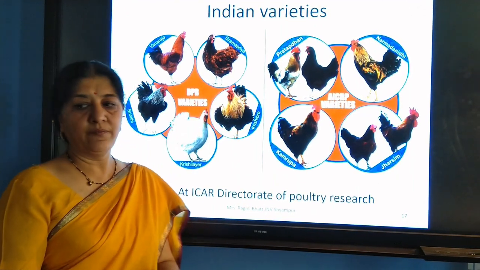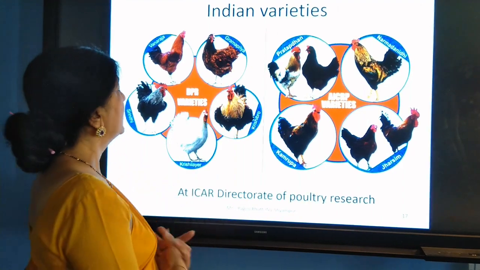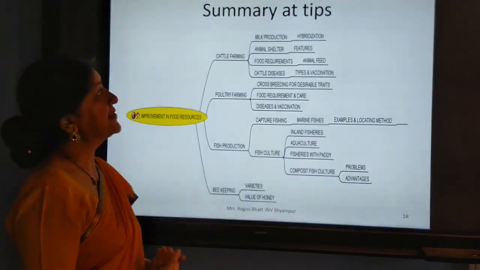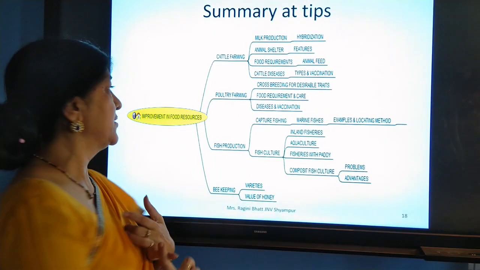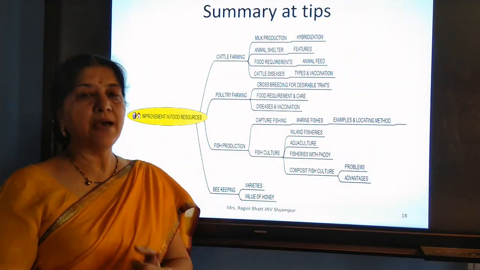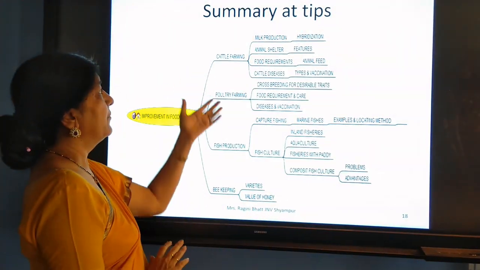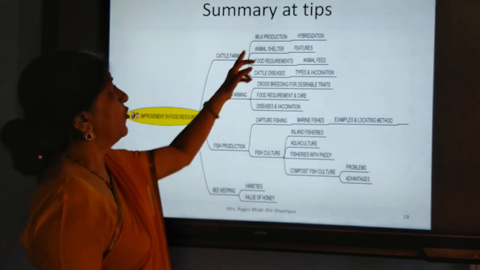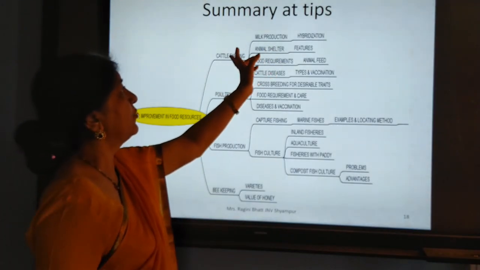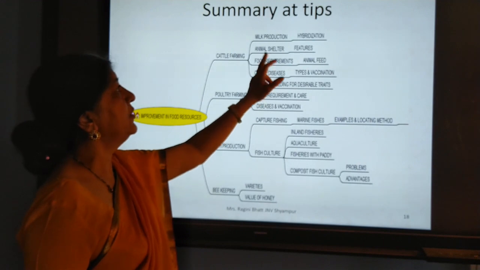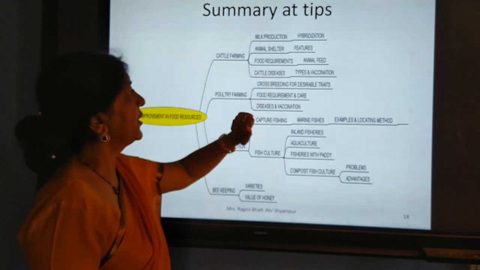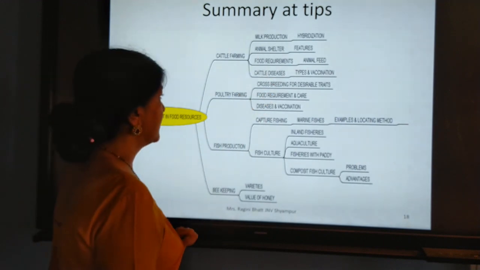Now it's the time for the summary of the chapter. So let us see the summary and tips. Now half of the chapter, that is cattle farming, we have read. So what did we see about cattle farming? That is milk production, animal shelter, food requirements and cattle diseases.